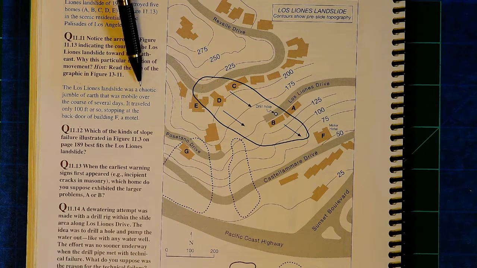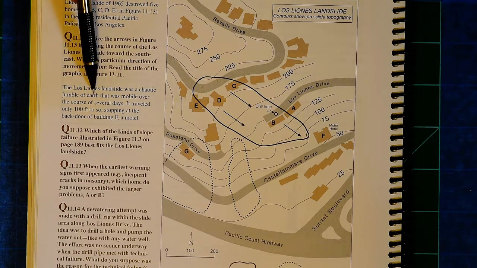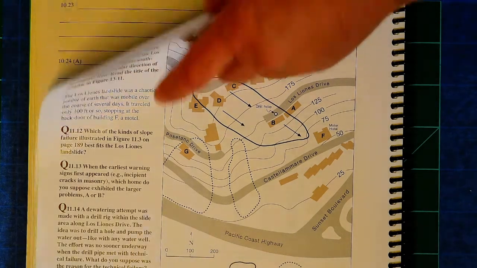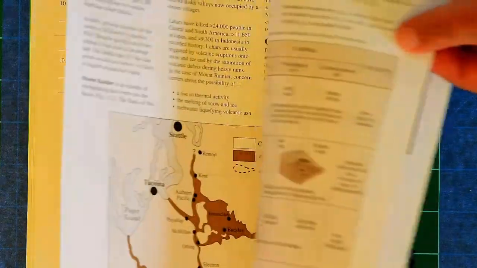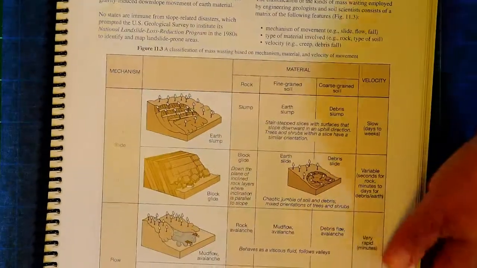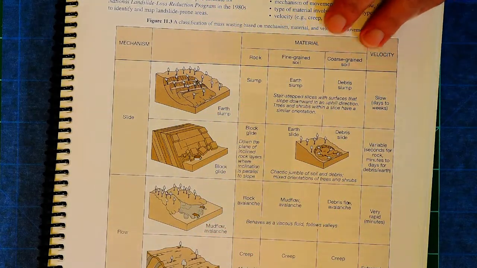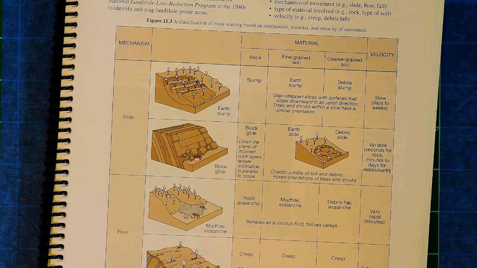It says it was a chaotic jumble of earth that was mobile over the course of several days. So what that means is go back then to this page here where we describe the different landslides and find one that is described as a chaotic jumble of earth that moves over several days. And that should help you get the answer to that.